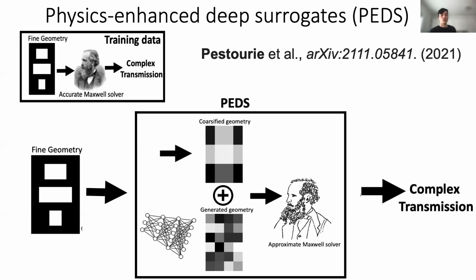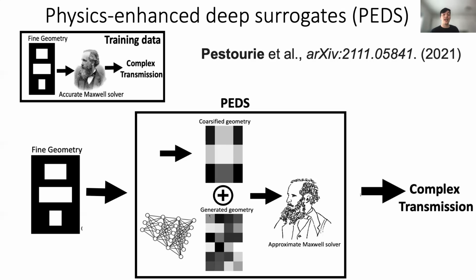The surrogate model takes in the same geometry as the accurate solver, and inside PEDS, there are 2 channels. One is a field knowledge-based transformation of the input to an input of the low-fidelity solver. And the other channel goes through a generative neural network that will alter this low-fidelity solver input.